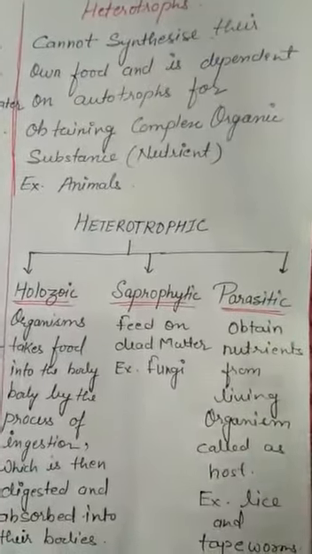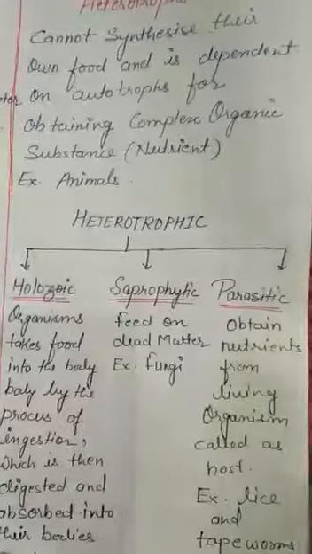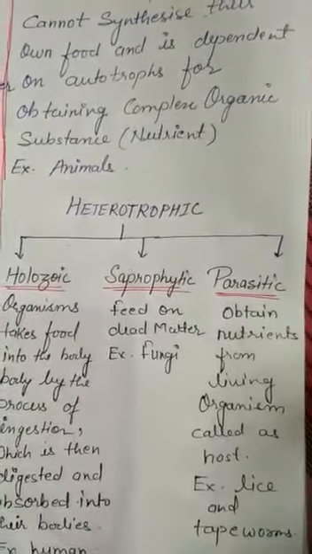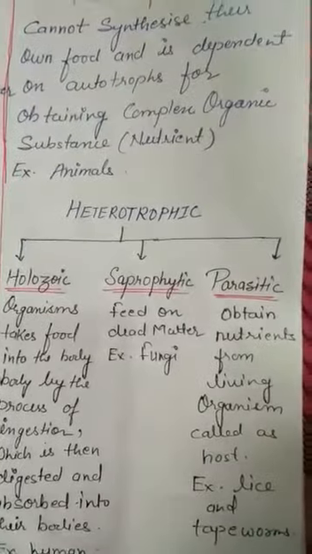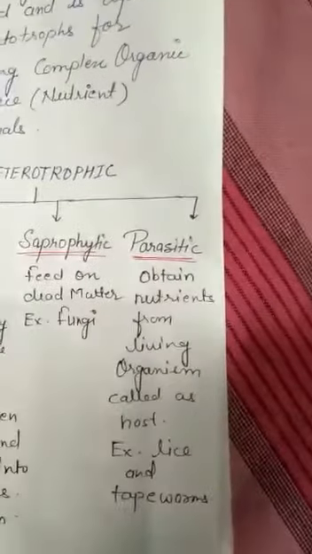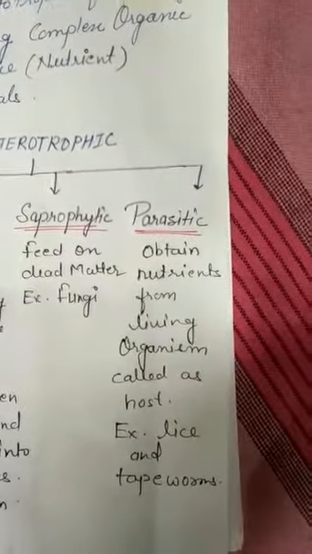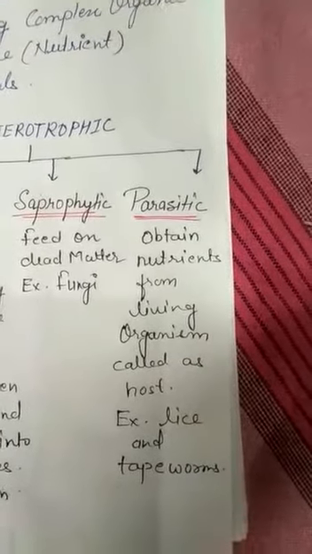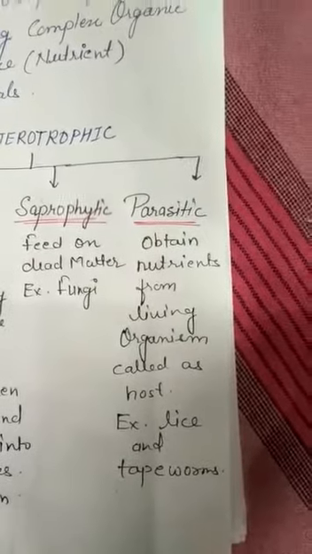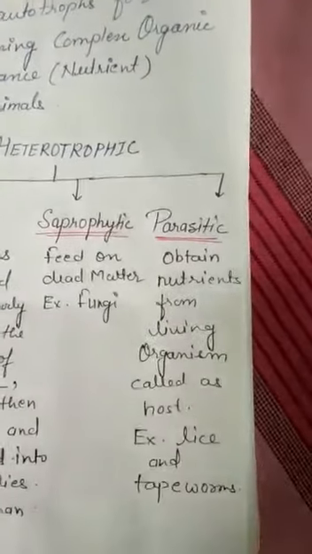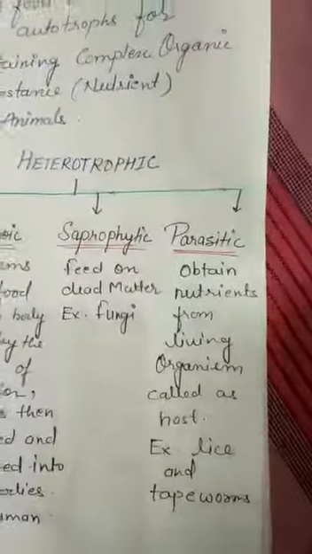Now next to it is the saprophytic. In this, the organism feeds on dead and decaying matter. Okay, for example, fungi. Now parasitic organisms obtain nutrients from a living organism called the host. For example, lice and tapeworm. So they are obtaining ready-made food from the living organism, and we are calling it the host.